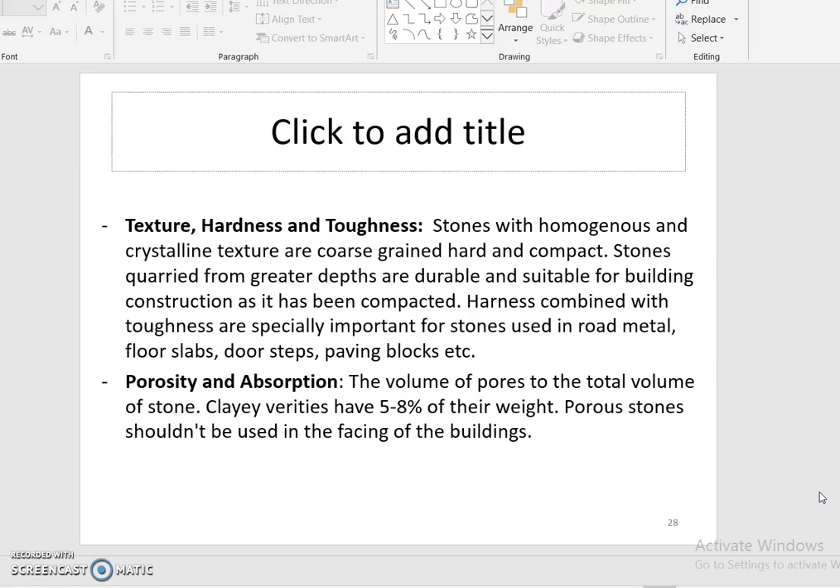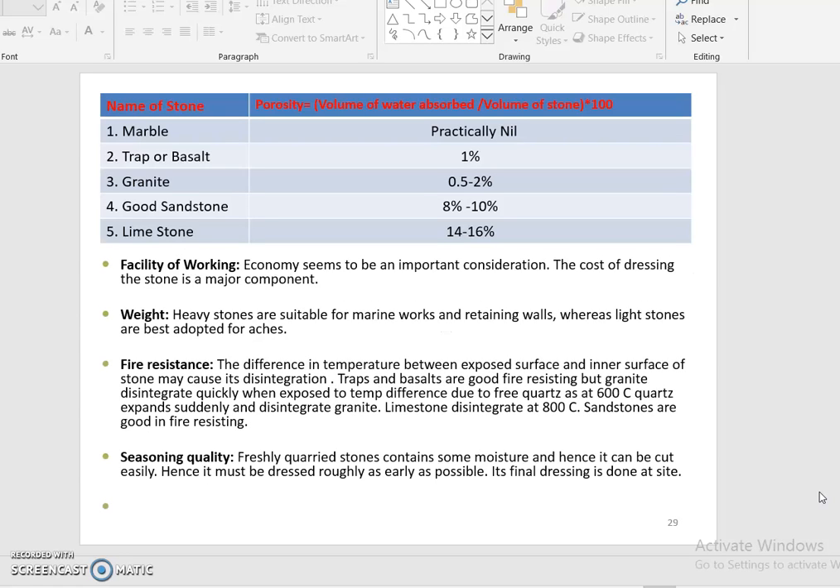So texture, hardness and toughness, porosity and absorption. Take the marble, practically nil. Okay, so porosity: the trap or basalt 1%, the granite 0.5 to 2%, good sandstone 8 to 10%, the limestone 14 to 16%. So facility of working, the weight, fire resistance, seasoning quality.